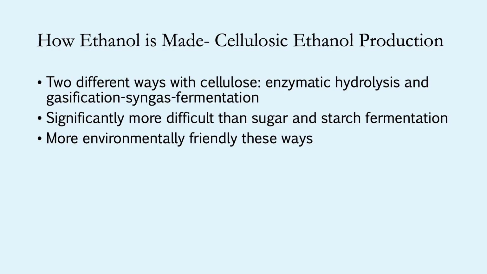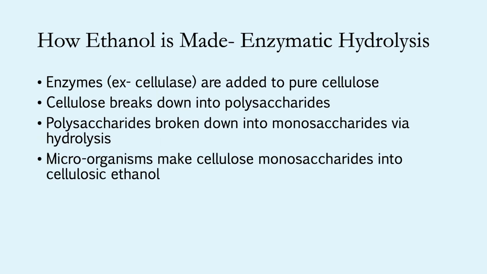enzymatic hydrolysis and gasification syngas fermentation. So these ways are a little bit more difficult than sugar and starch fermentation, but they are more environmentally friendly. As for enzymatic hydrolysis, enzymes, most commonly cellulase, are added to pure cellulose, which is then broken down into polysaccharides and then monosaccharides through hydrolysis, and then microorganisms in this mixture turn the monosaccharides into pure cellulosic ethanol.